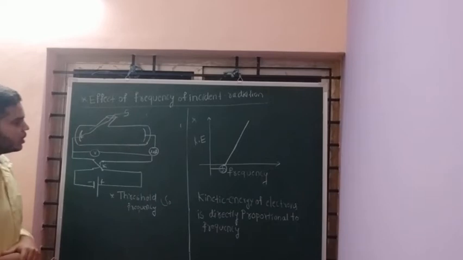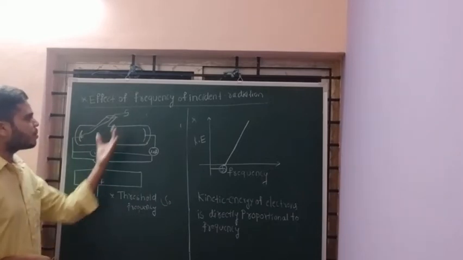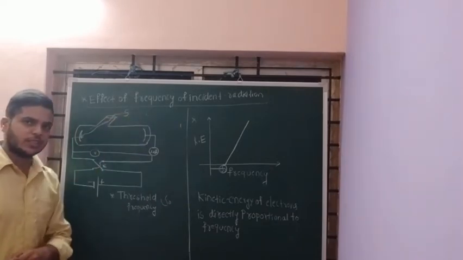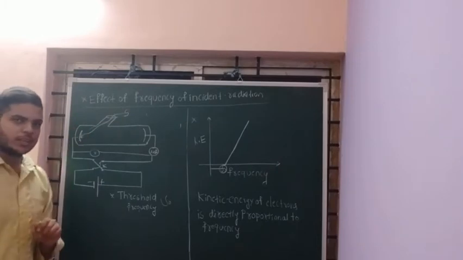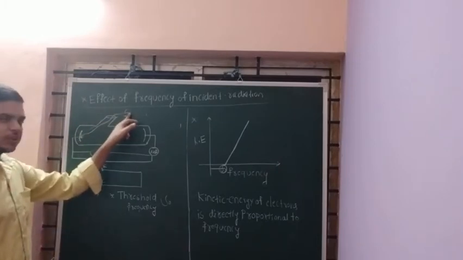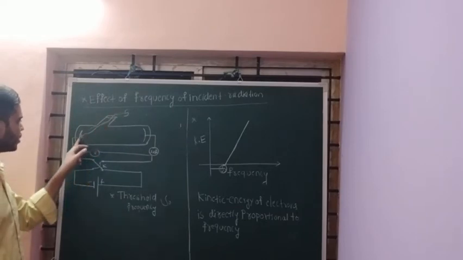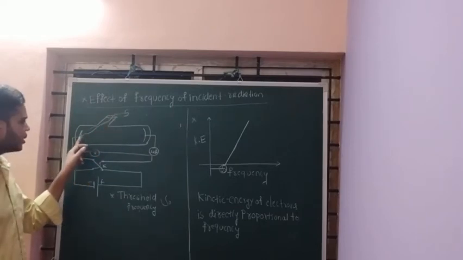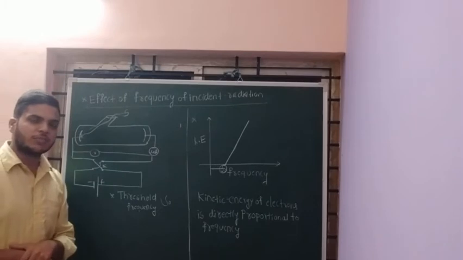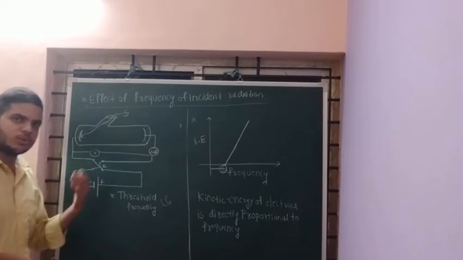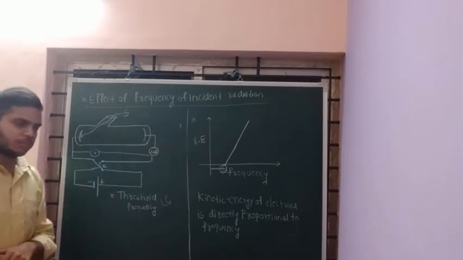Initially, I am applying low frequencies to the emitter plate. When this type of radiation is incident on the emitter plate, no electrons are emitted from the emitter plate. That is, no photoelectric effect is observed.